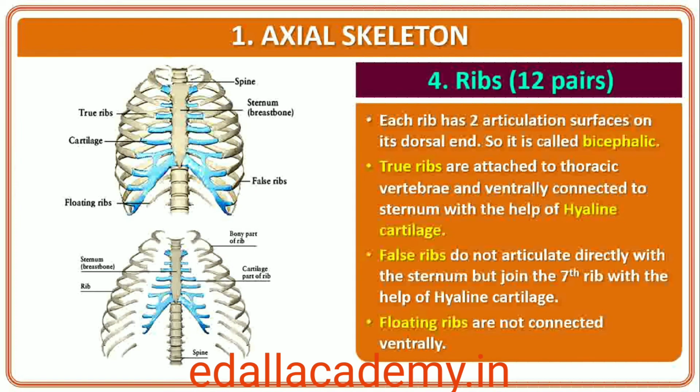The 8th, 9th and 10th pairs of ribs do not articulate directly with the sternum but join the 7th rib with the help of hyaline cartilage. These are called vertebrochondral, false, ribs. Last 2 pairs, 11th and 12th, of ribs are not connected ventrally and are therefore called floating ribs. Thoracic vertebrae, ribs and sternum together form the rib cage.